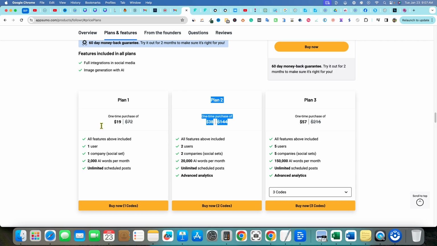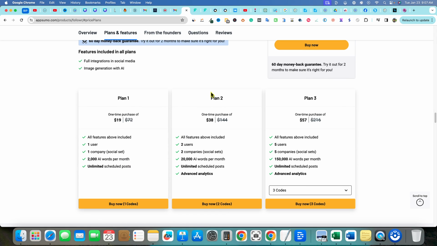If someone only is an entrepreneur, a solopreneur, and they only have one brand, then make plan 1 right for them, right? Make plan 1 just an unlimited amount of words, especially if you're not using GPT-4 and this isn't costing you credits anyways, then why not make this unlimited? And really the big feature between plans should just be the amount of brands or companies that get used. That's my 2 cents on that. I definitely think that needs adjusted. I don't like the limitation on the AI words, especially in 2024 when everybody's building AI content creation tools.